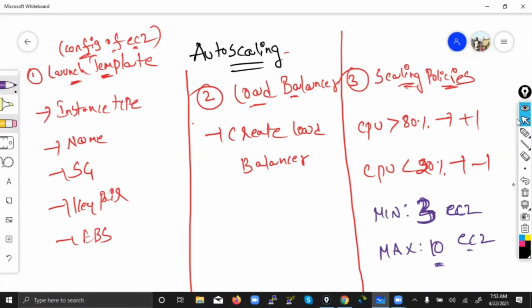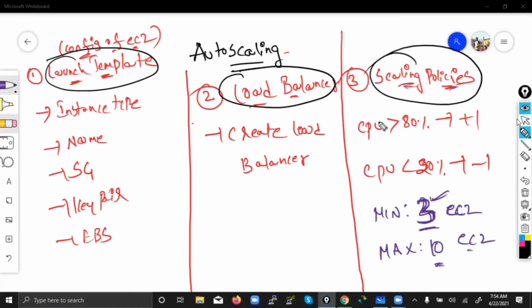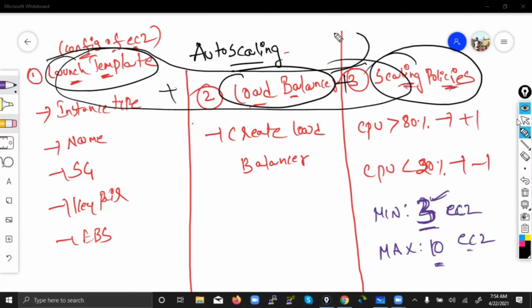But whether the customer's requests are there or not, it doesn't matter, always you have to run 3 web servers. These things we will define in a category called scaling policy. So what are the 3 things you need to remember, guys? If anyone asks you what auto scaling means, you need to use these words: launch template, load balancer, scaling policy. If you combine these 3, then only you can achieve auto scaling. Okay? This is the complete theoretical part.